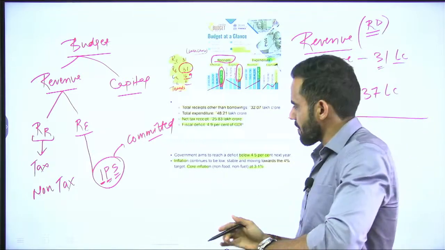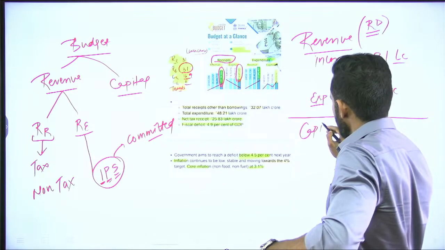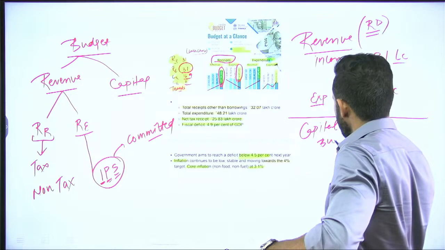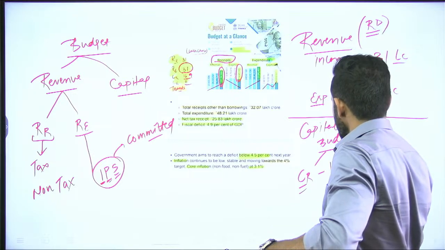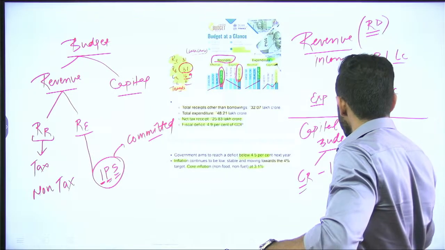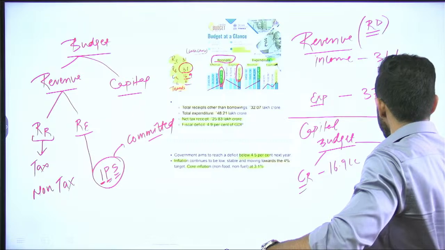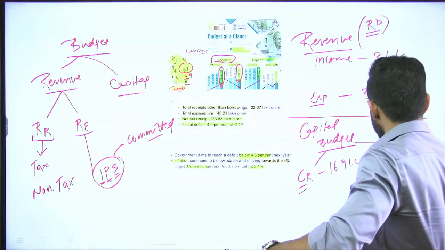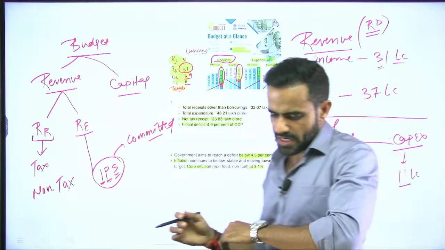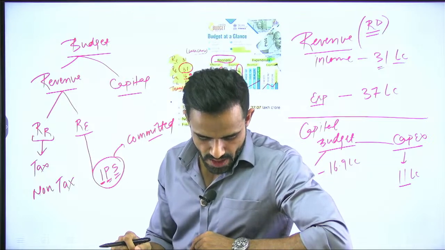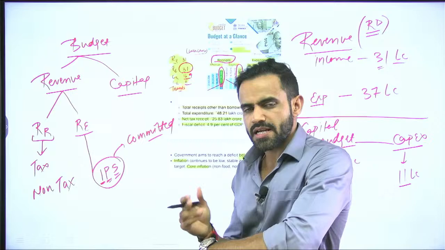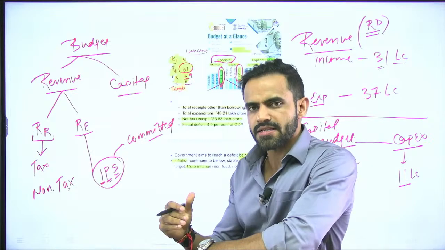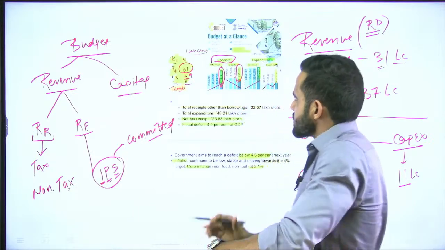Okay. Now coming to capital budget. In capital budget, our capital receipt, that is CR, is roughly 16.9 lakh crore and capital expenditure, CapEx, is roughly 11 lakh crore. Now understand two things. In the exam they can ask you two basic types of questions regarding the trends in revenue and capital receipt and expenditure.